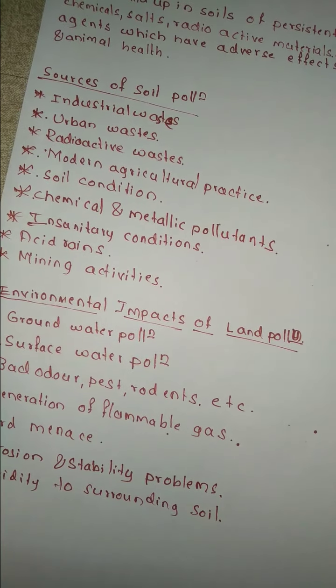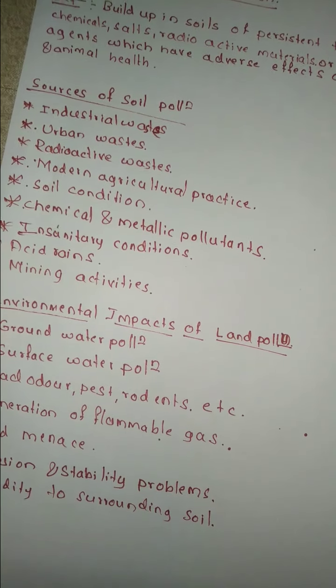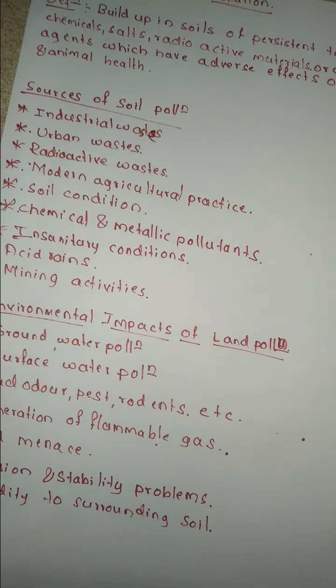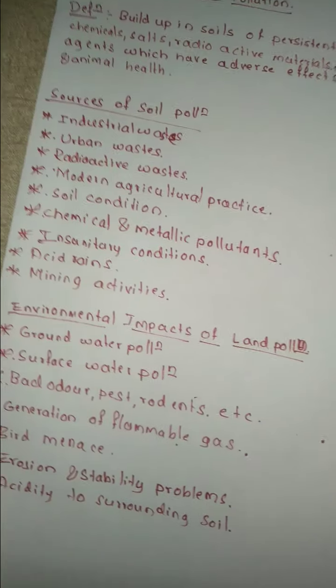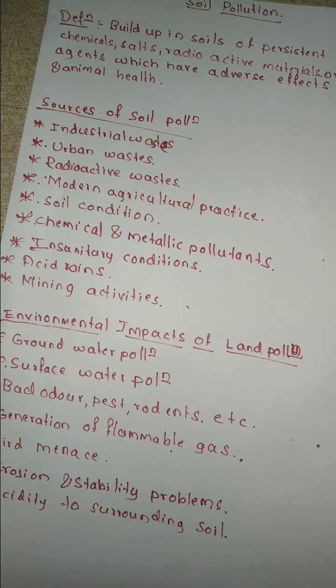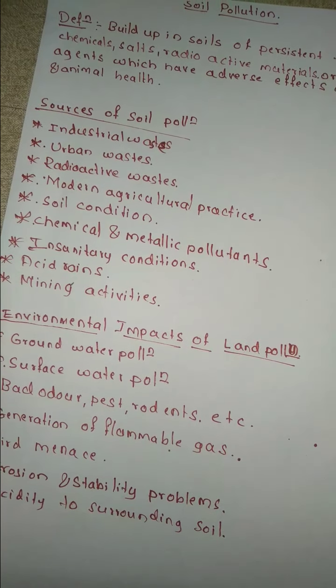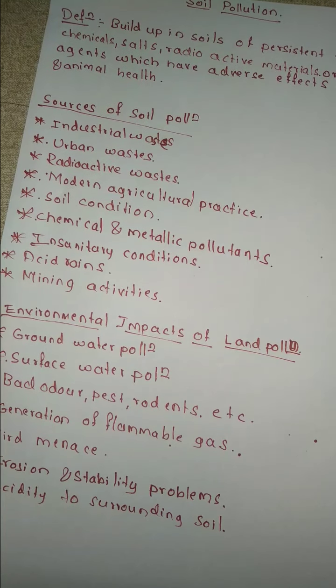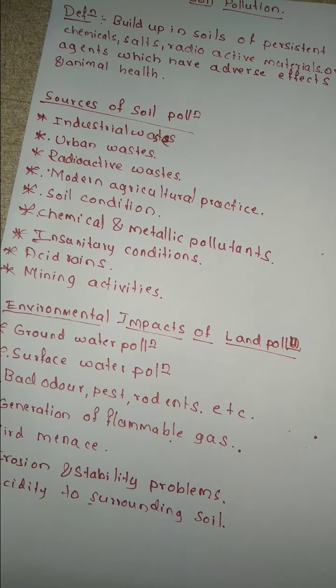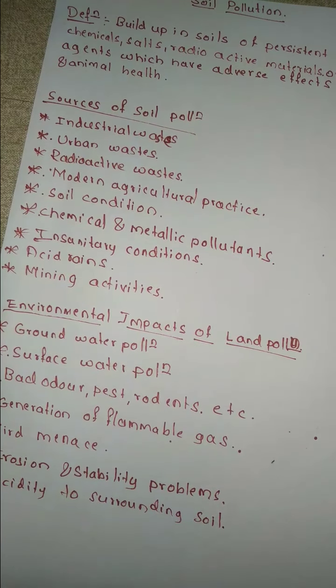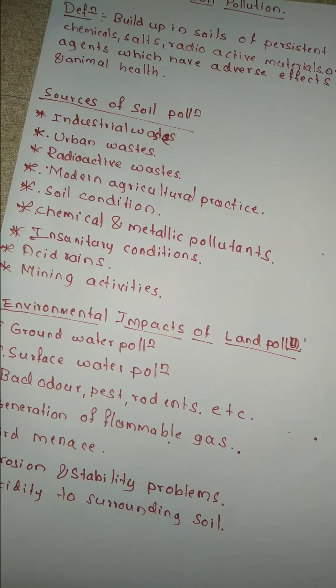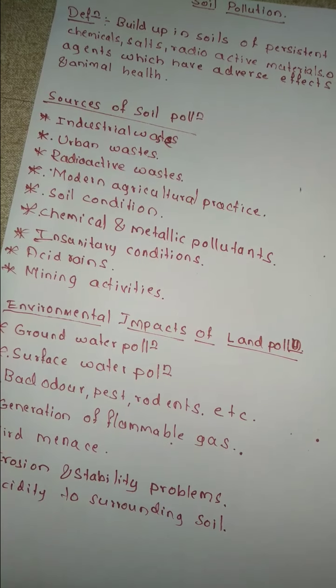Whenever it has to be stored in the groundwater, it has to pass through the pores of the soil. When it passes through the pores of the soil, it mixes with the soil, and hence it creates soil pollution. So this is how we create problems for the soil by using different types of chemicals.